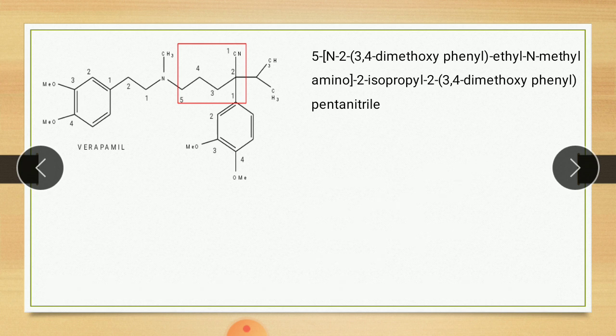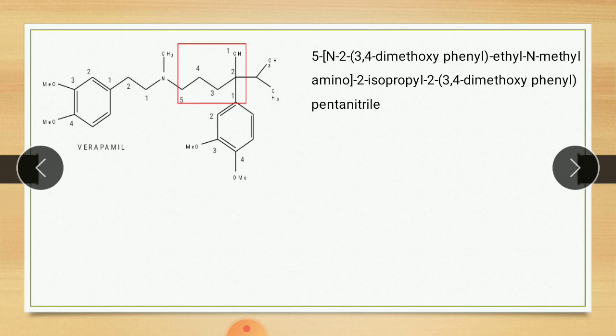Now the uses of verapamil. It is a calcium antagonist used in angina pectoris and in arrhythmia, and it is also used in myocardial syndrome. This drug reduces systemic vascular resistance and blood pressure. It is available as a racemic mixture, but the optically active isomers are separated. The levorotatory enantiomer is more potent. The route of verapamil to its receptor site is the same as that of local anesthetics.